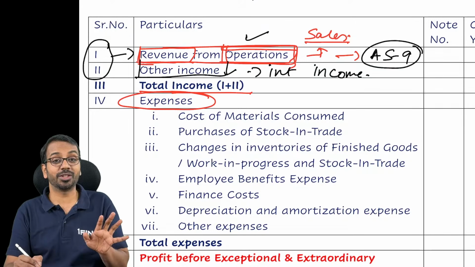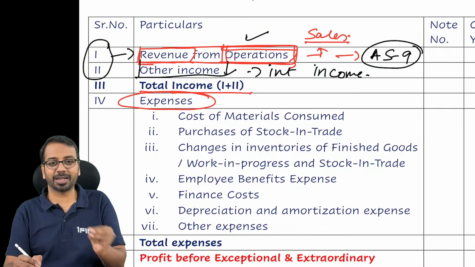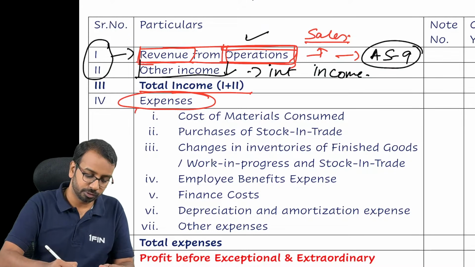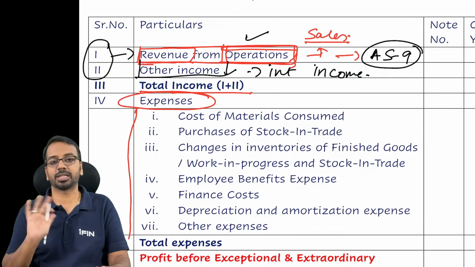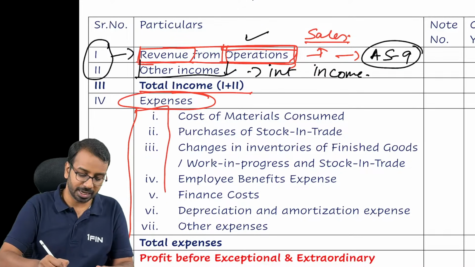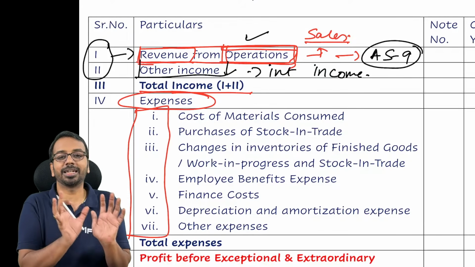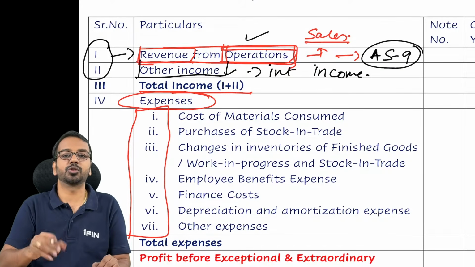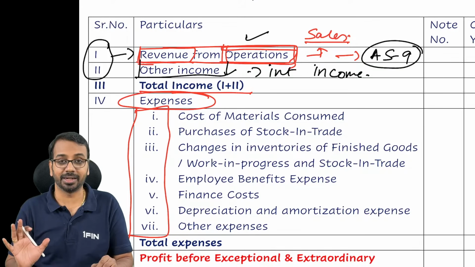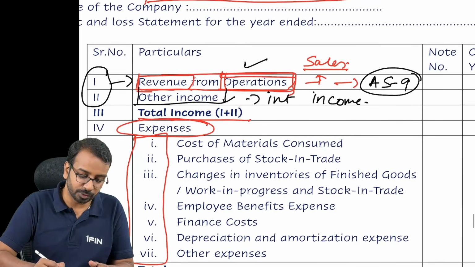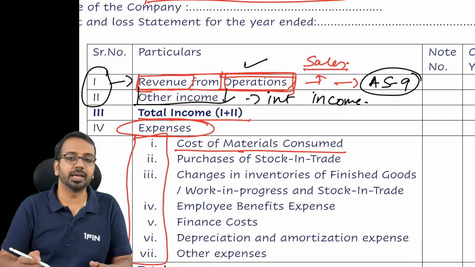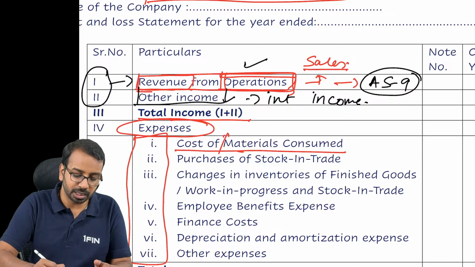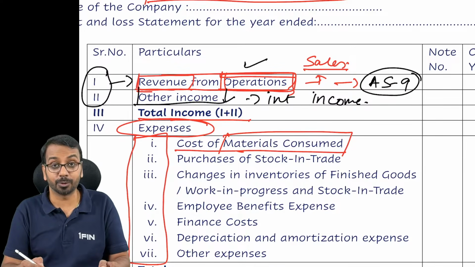We do not have direct expense, indirect expense, nothing. You need to know these heads of expenses. That's all. Each item of expense should be classified in one of these eight heads. First item you see, cost of material consumed. Now, sir, what is the meaning of cost of material consumed? How do we compute that?